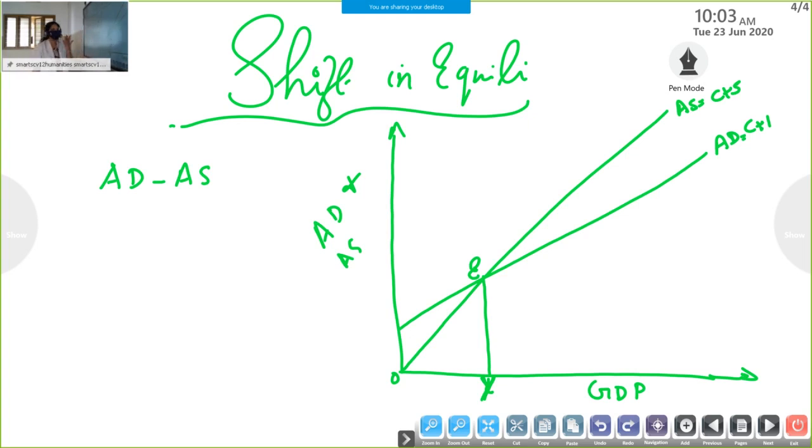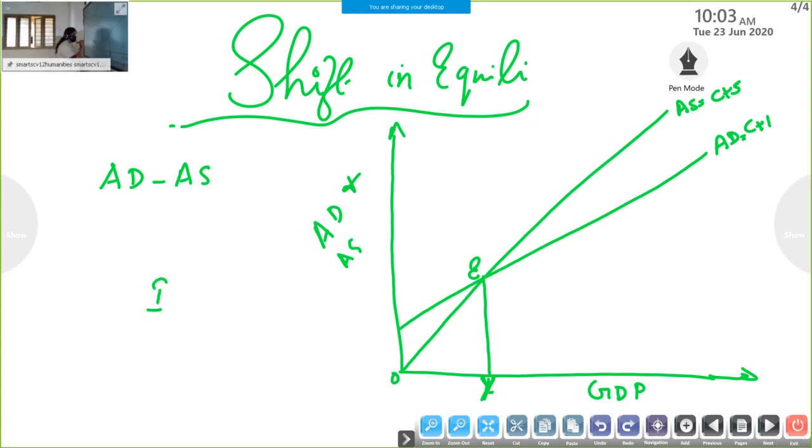Okay, if AD increases due to a change in investment, or an increase in investment. We can say the investment we are taking here is autonomous investment. Autonomous investment is constant, but here one basic idea is there.